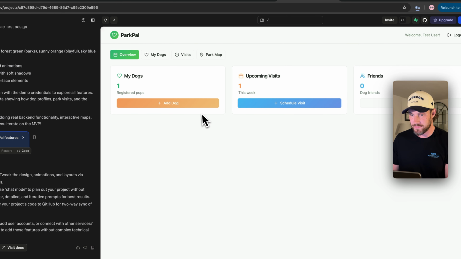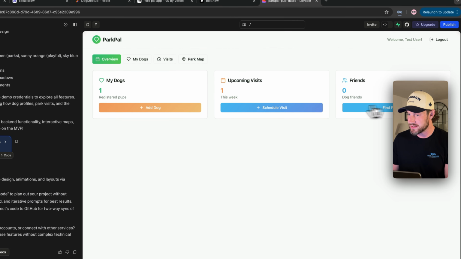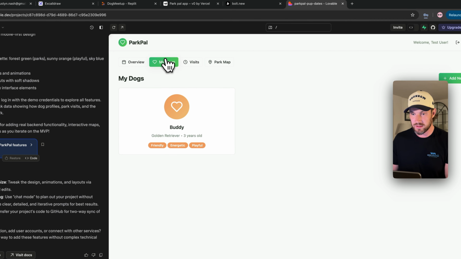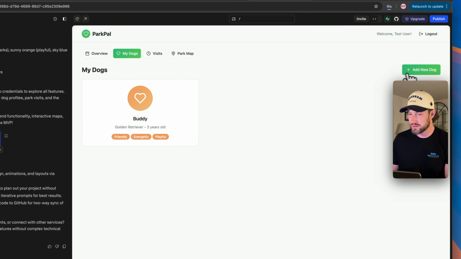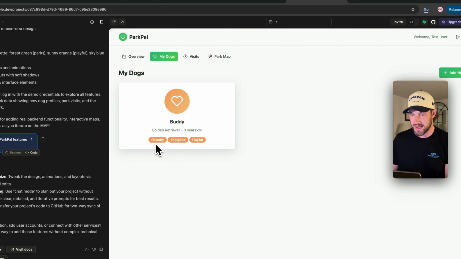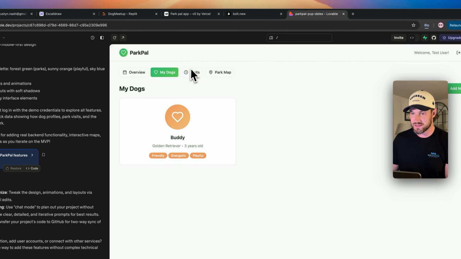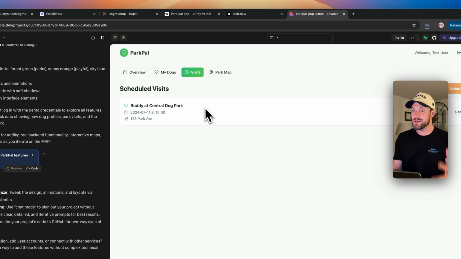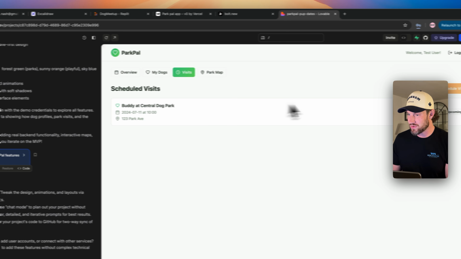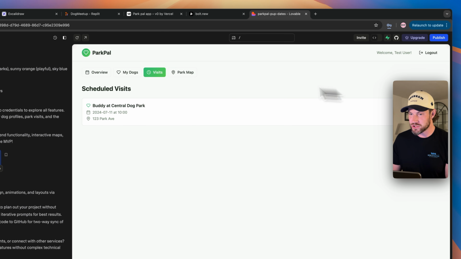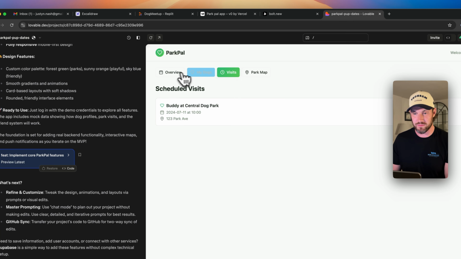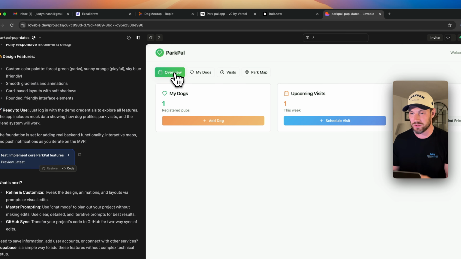Can I schedule a visit? No, that doesn't work either. So these two buttons aren't actually working. Let's see if I click my dogs. Can I add a new dog? No. And I can't click on buddy. Nothing happens there. Okay, visits. All right, so visually, Lovable looks great, but functionality-wise, not so great. Basically the only functionality we got working here, at least the interactive components, other than just clicking around, was the login. Everything else seems to be a little broken.